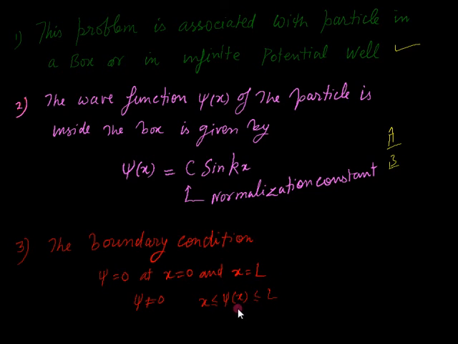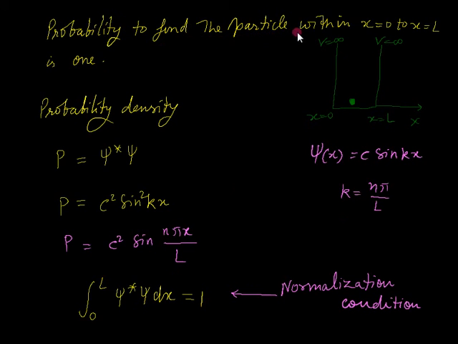The particle you can find within the boundary, that is between x is equal to 0 and x is equal to L. So psi x basically survives between the limits. The probability to find the particle within x is equal to 0 to x is equal to L is 1.